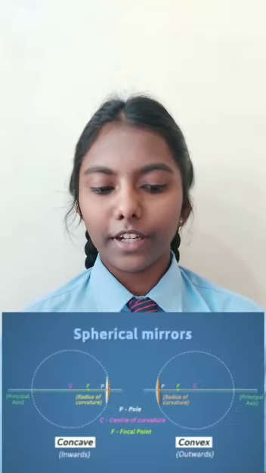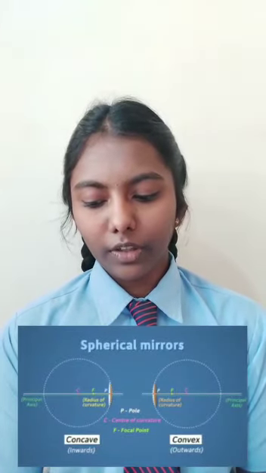Important terms related to spherical mirror. Pole of the mirror: the center of the reflecting surface of a spherical mirror is called the pole of the mirror. Center of curvature: the center of the sphere of which the reflecting surface of a spherical mirror forms a part. It is denoted by C. Radius of curvature: the distance between the pole and the center of curvature.